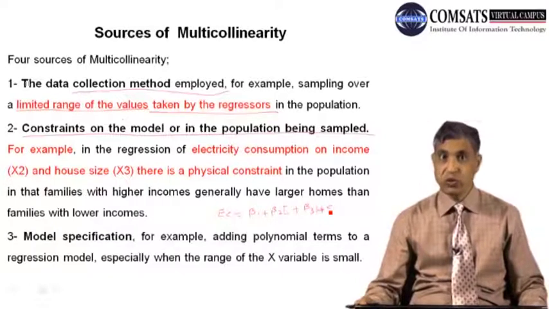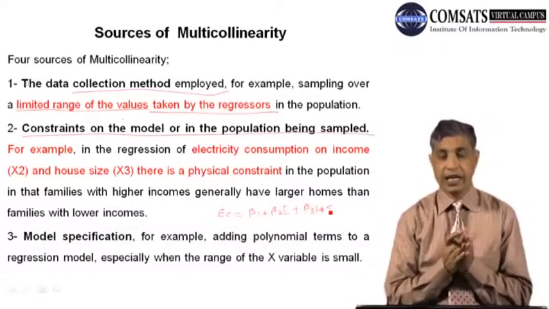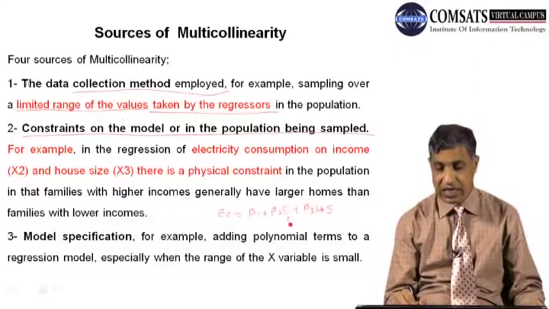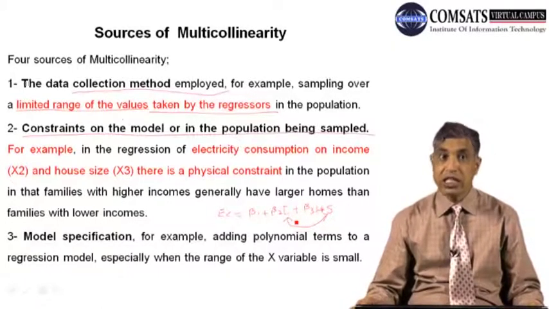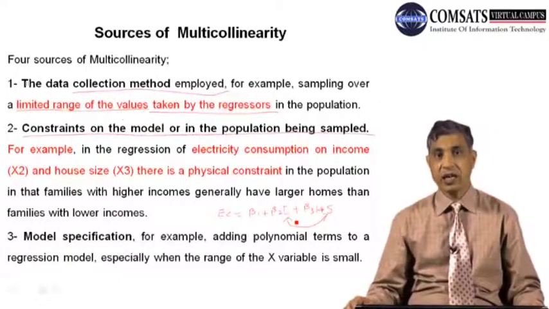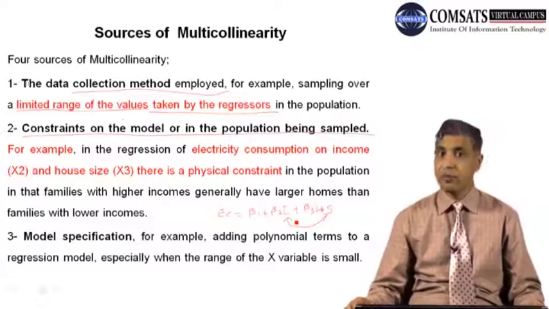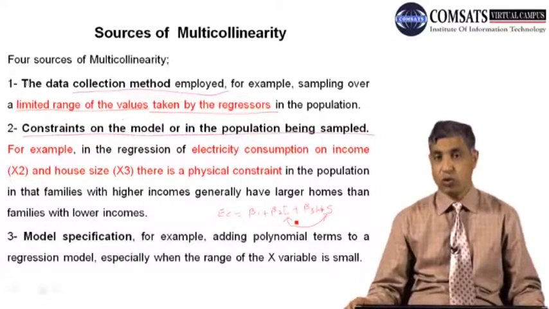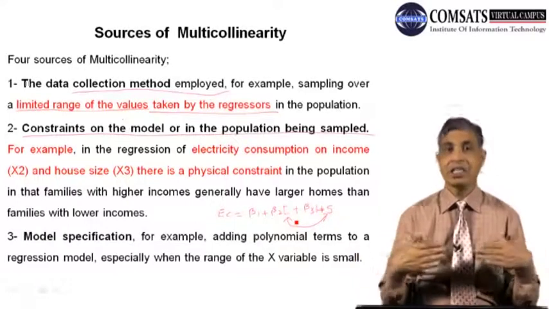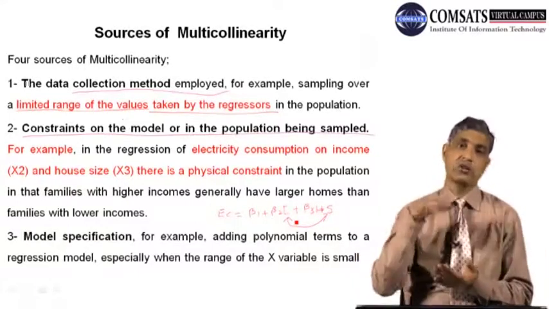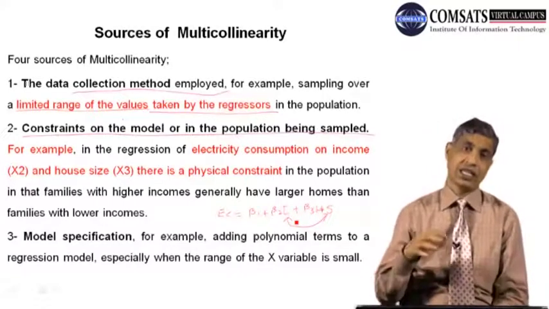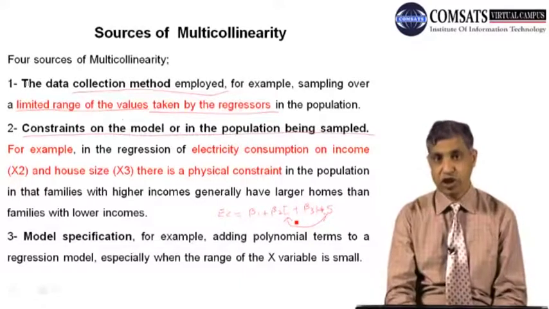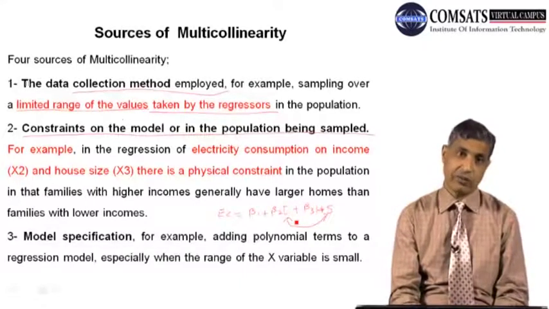If you look keenly here, there is a physical constraint between the income and the household size. The families whose income is higher most of the time have larger houses compared to the families whose income is low. So there is already a physical constraint in the population, and as you draw the sample from the population, you have to take it from the same population. So this is the other reason for multicollinearity.